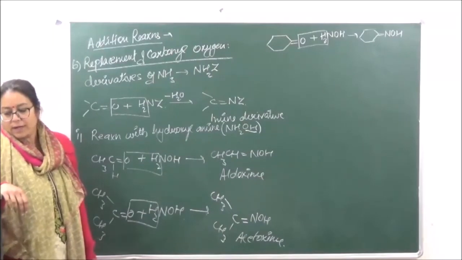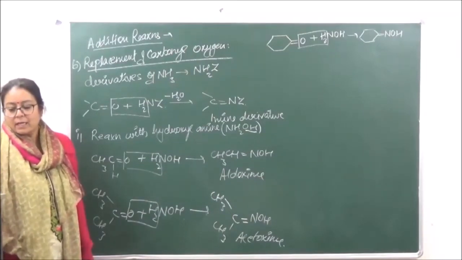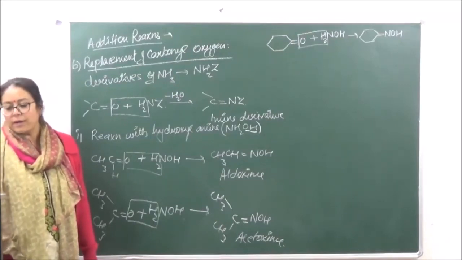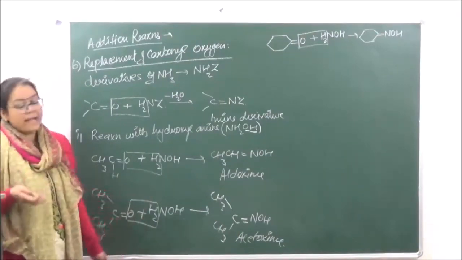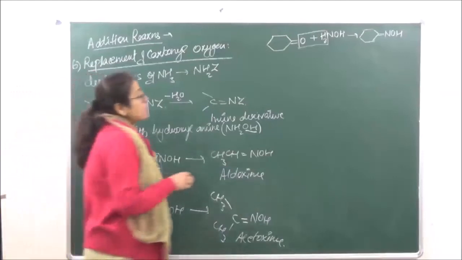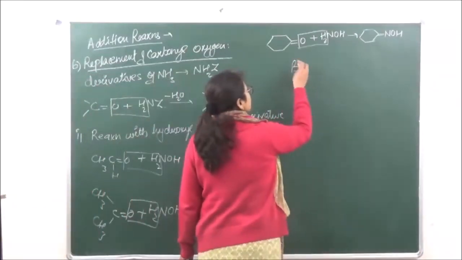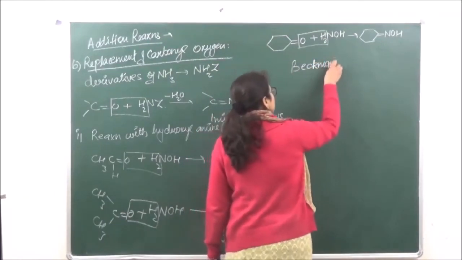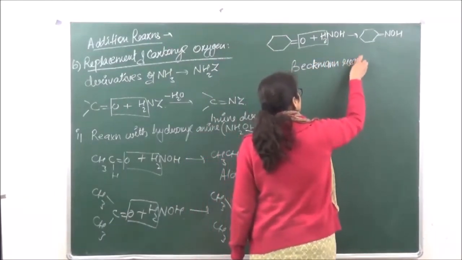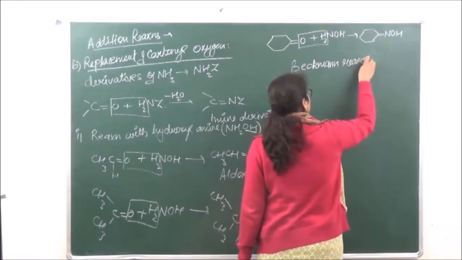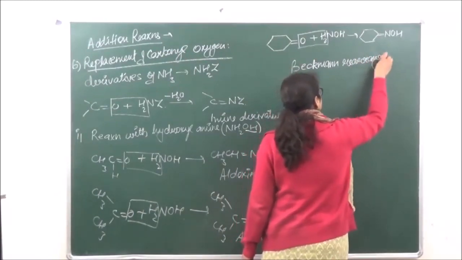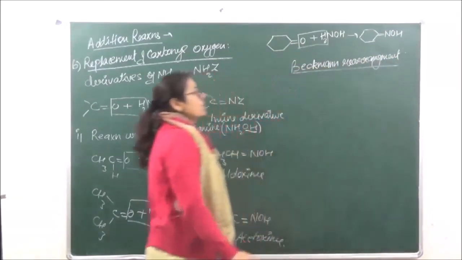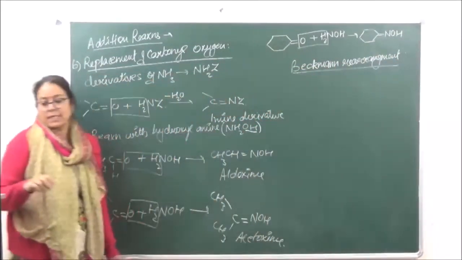Now over here you must remember that the next type of reaction in the same oximes is known as Beckmann rearrangement. Beckmann rearrangement is the rearrangement which is going to take place in oximes only.